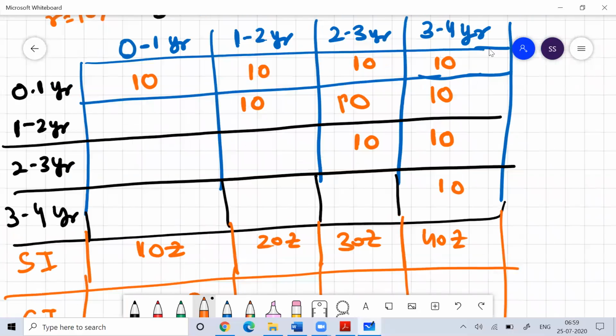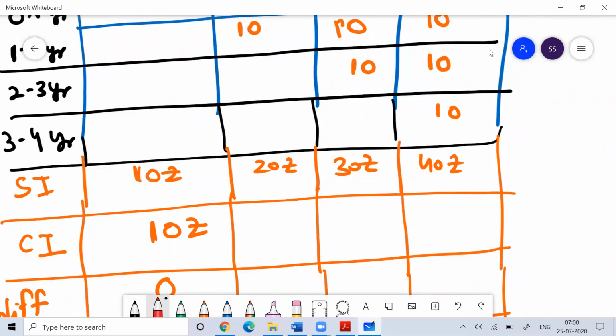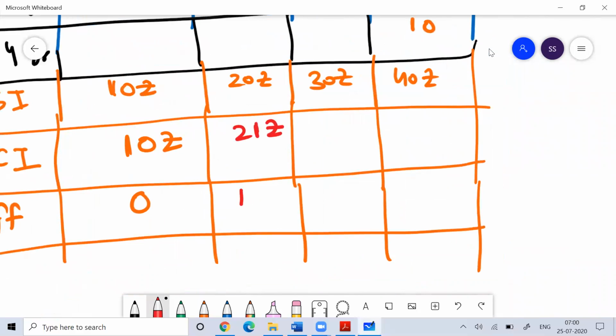Now, if you calculate the difference between simple interest and compound interest after 2 years, you need to understand that this 10 will not remain 10 here. On this 10, you'll get an interest of 10%, so this will become 11 rupees. So after 2 years, your compound interest will become 21 rupees, and this difference is 1 rupee.